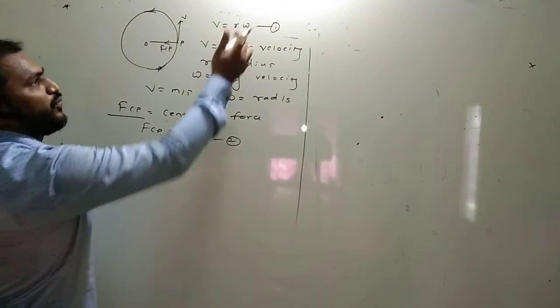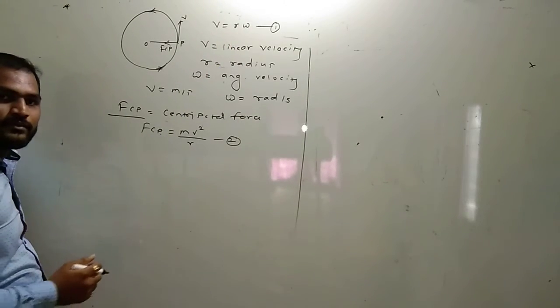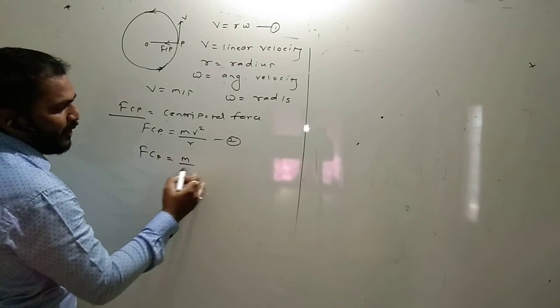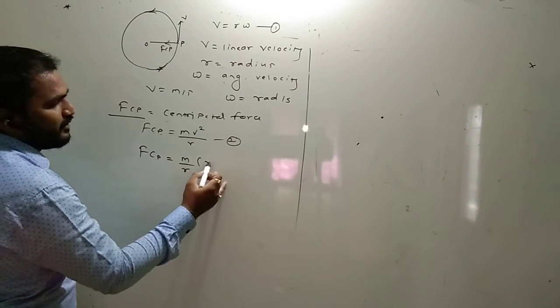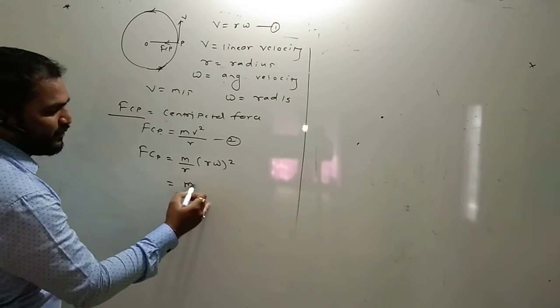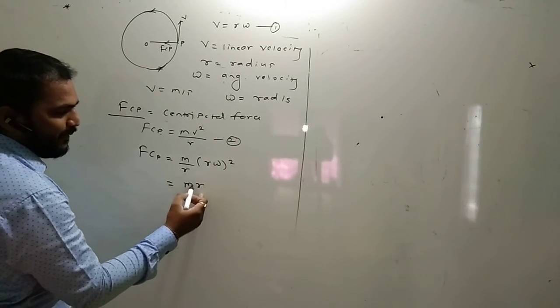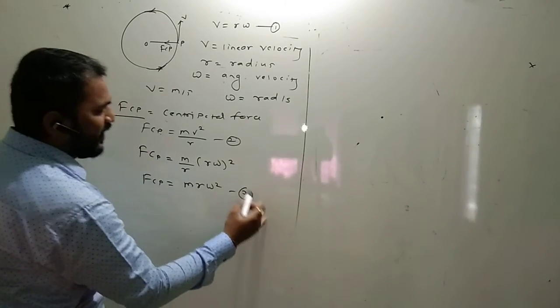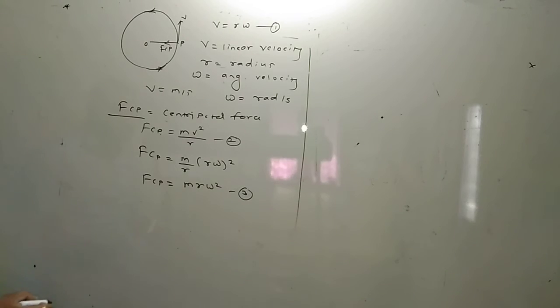But as we know, v equals r omega. Therefore F_CP equals m upon r into (r omega) whole square. Finally, r gets cancelled, giving m r omega square. This is another formula for the centripetal force.